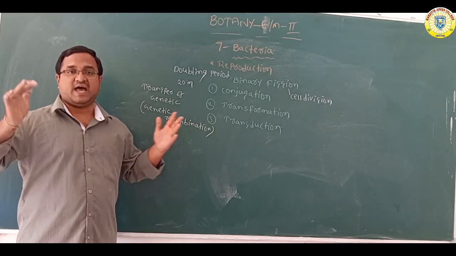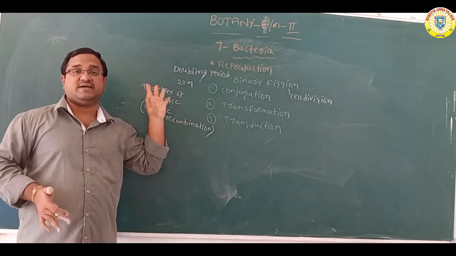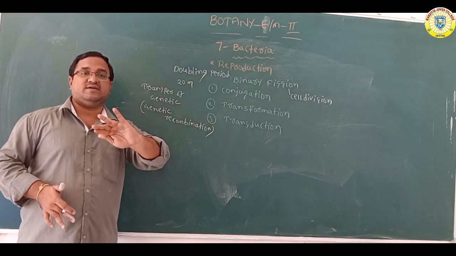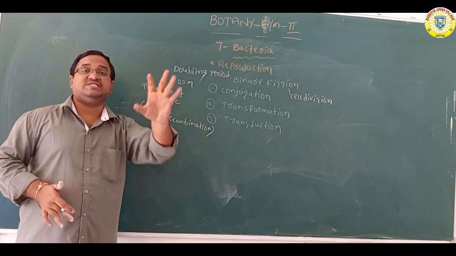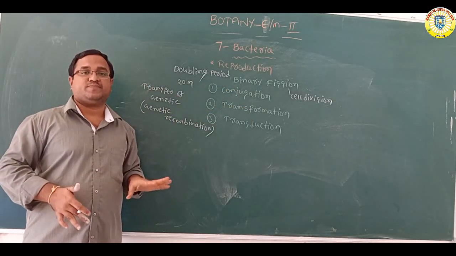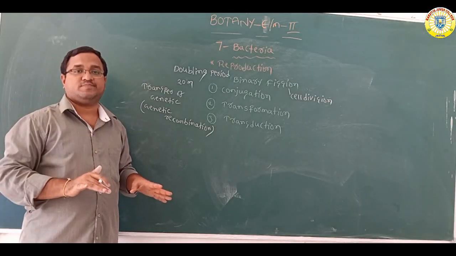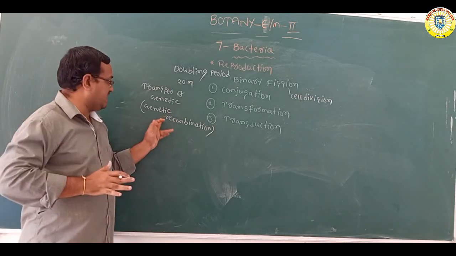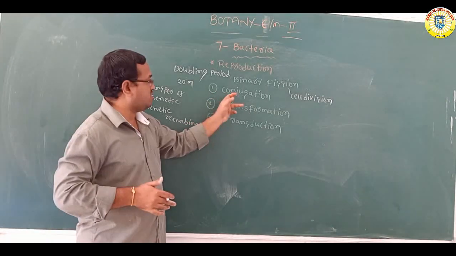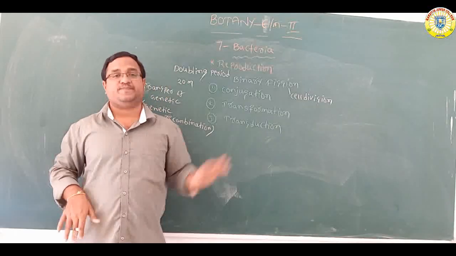As already explained, there is no true sexual reproduction, but the transfer of genetic material, which is essential for sexual reproduction, is carried out. This transfer is called genetic recombination.